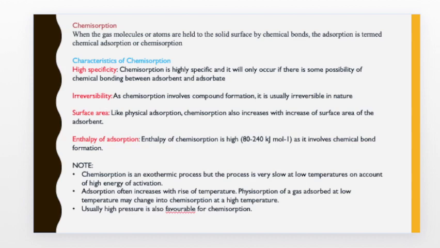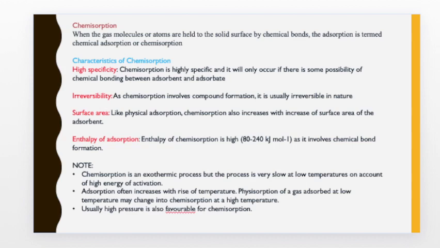In case of physisorption, we have studied that the adsorbent has no preference towards the adsorbate getting adsorbed, but the process of chemisorption is highly specific and it will occur only if there is a possibility of chemical bonding between the adsorbate and adsorbent.